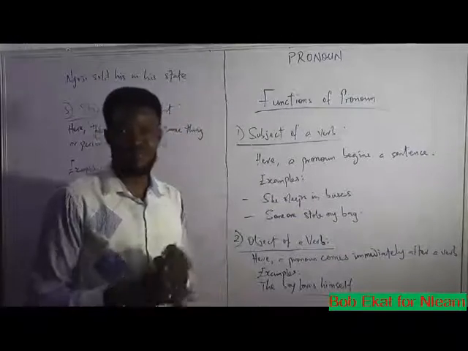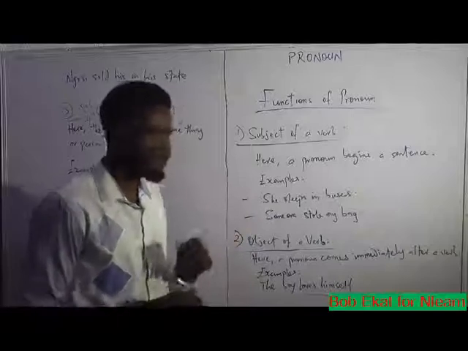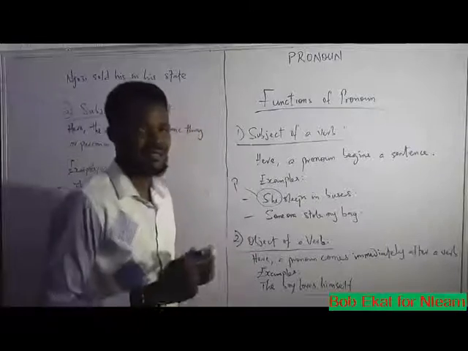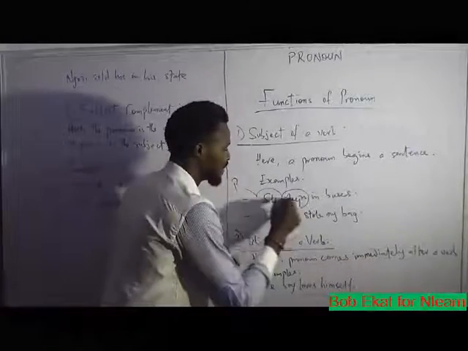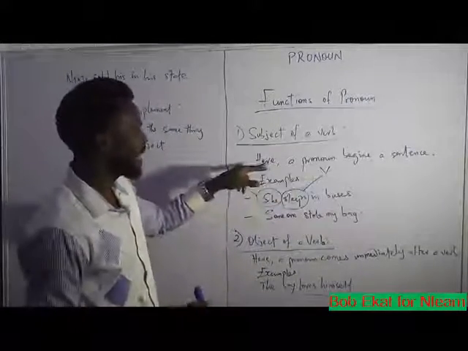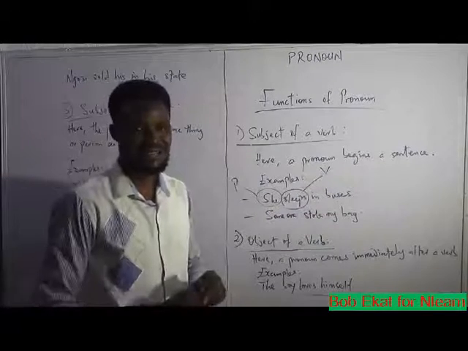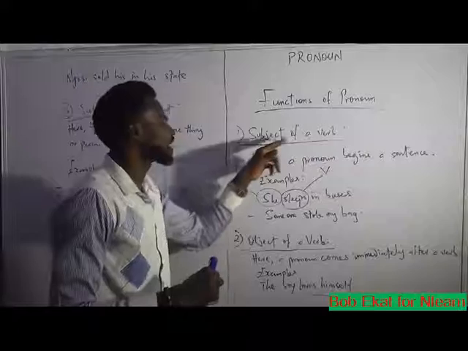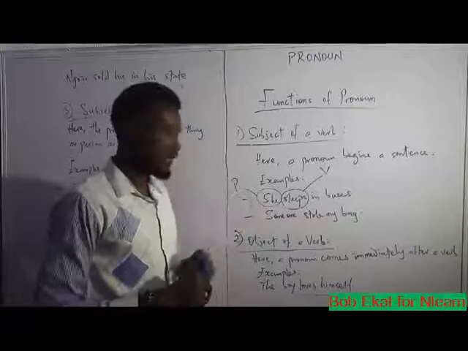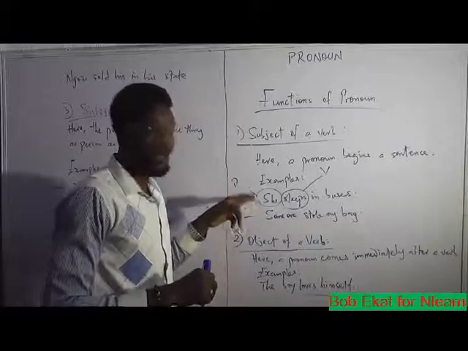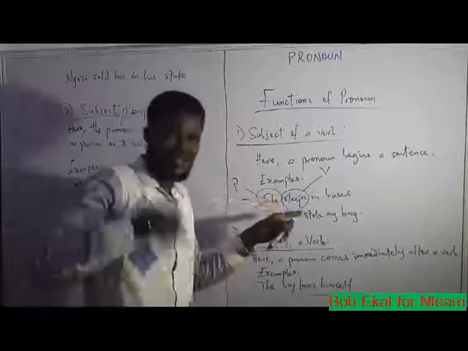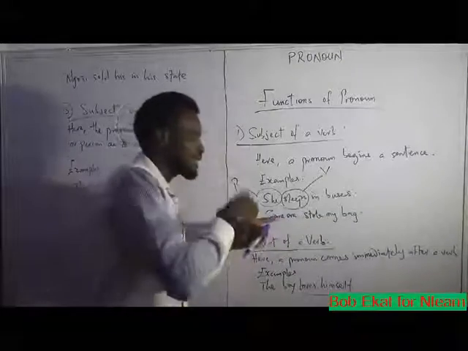Like these examples here display. She sleeps in buses. What is the pronoun here? She is the pronoun. She sleeps in buses. Sleeps is the verb. And like the rule says, here a pronoun begins a sentence. And it is the subject of the verb. What it means is that this pronoun is the subject of this verb. The sleep here refers to she. It means she sleeps in a bus.